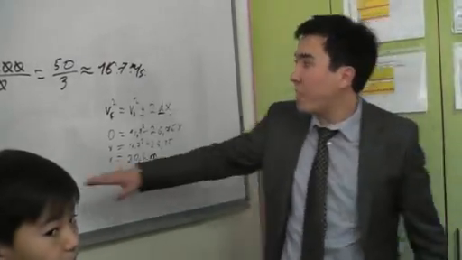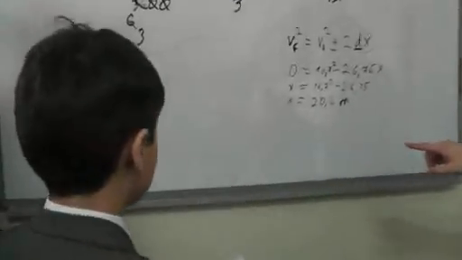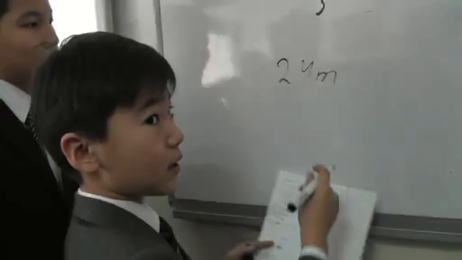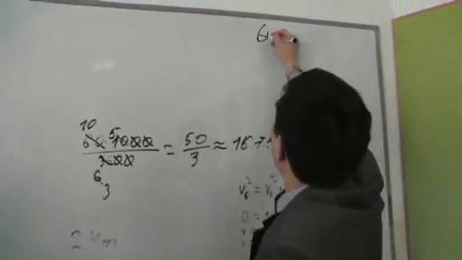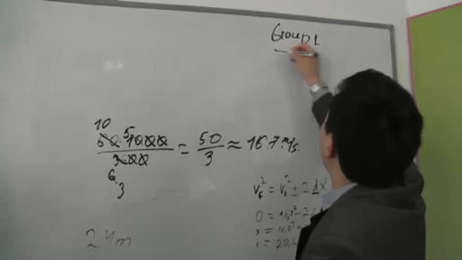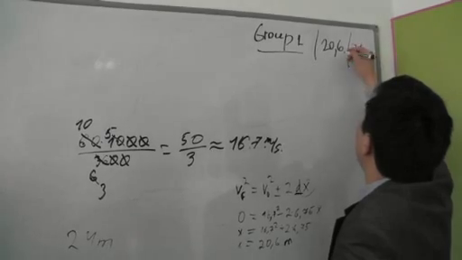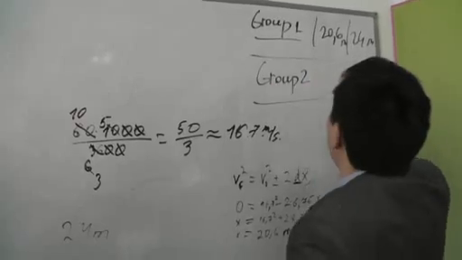Okay, and the second one, just show only the result of the second one, when it is 65. 24 meters. Okay, guys, look. Group 1 got 20.6 and 24 meters. Okay? Group 2 and group 3.